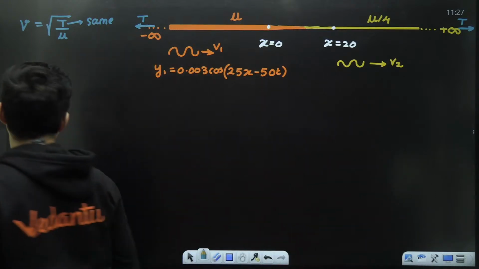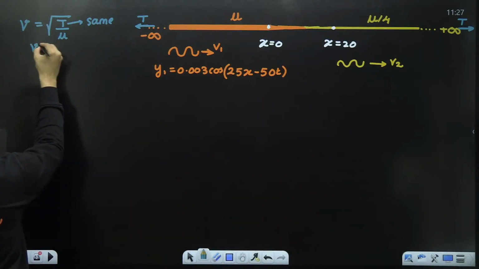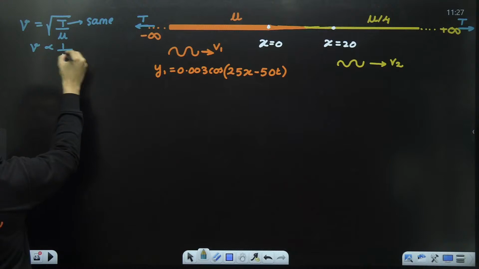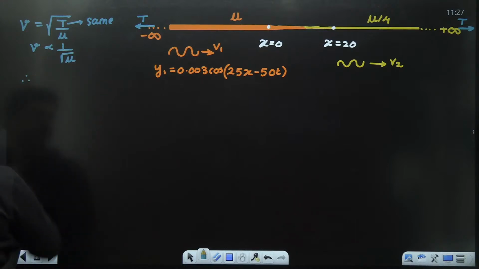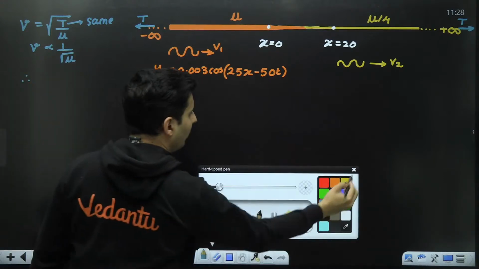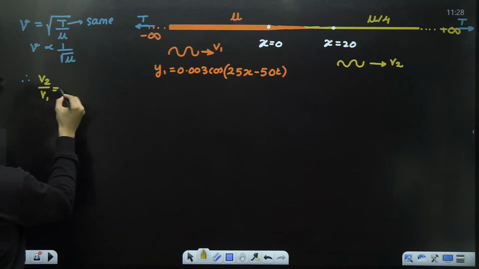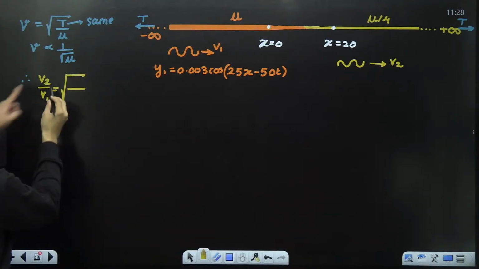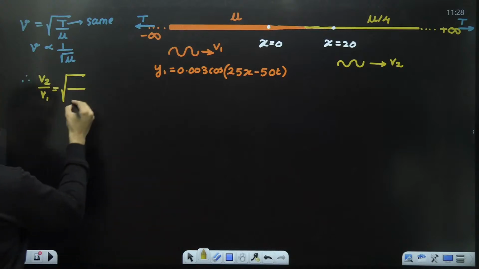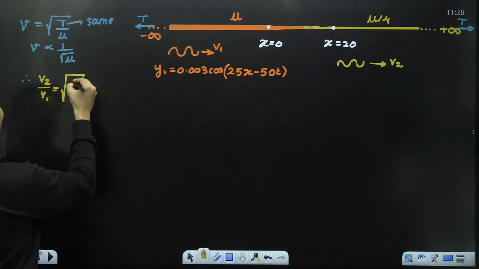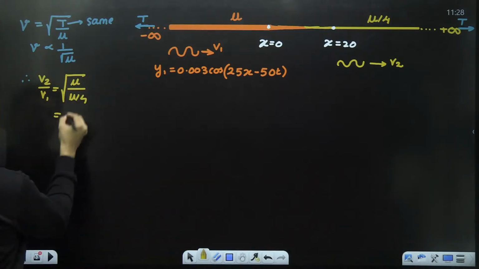Oh, so that is also critical. So essentially, velocity is inversely proportional to the root of mu. Therefore, to find V2, V2 by V1 will be root of, for V2, what is the mass per unit length? It is mu by 4. For V1, the mass per unit length is mu. So mu cancels, it will become root of 4.